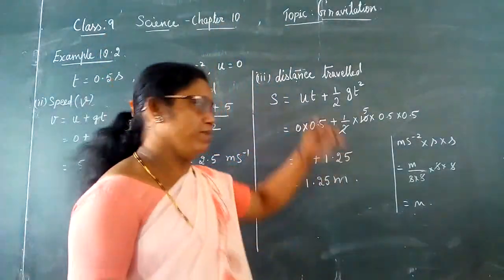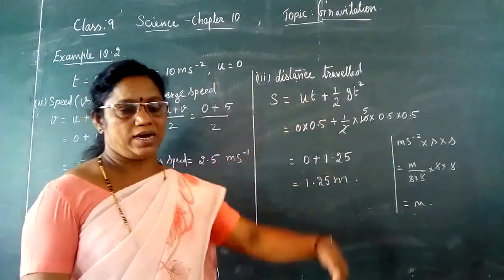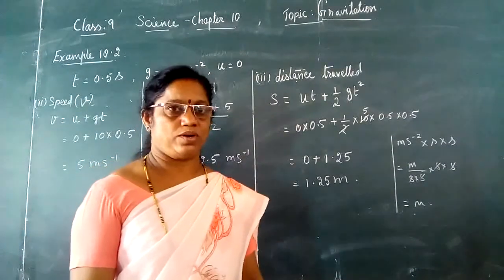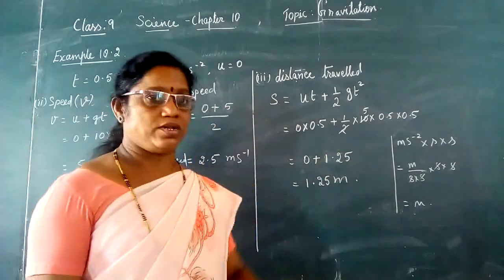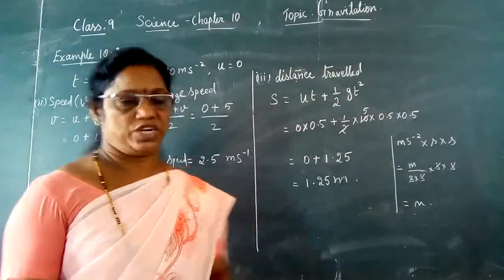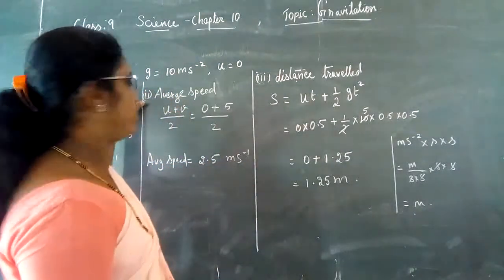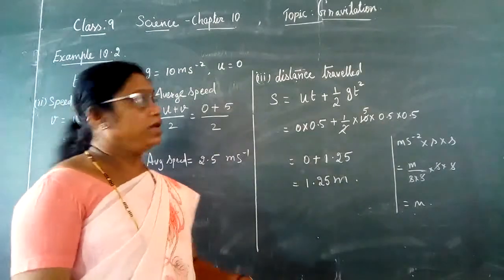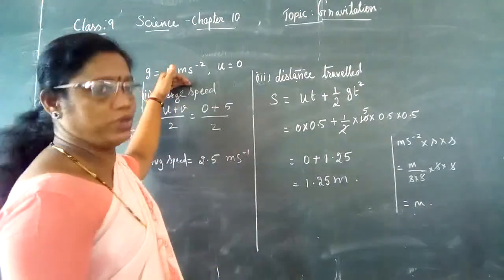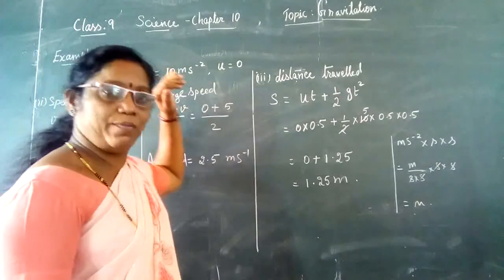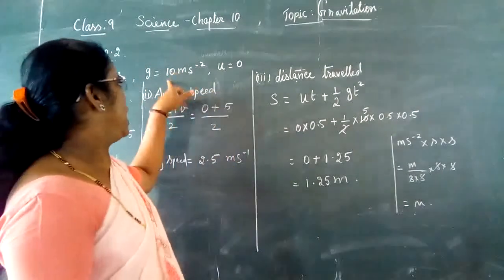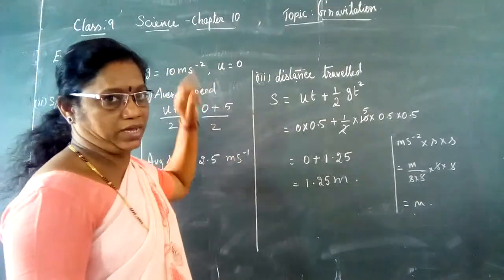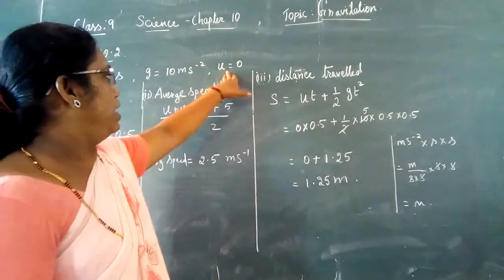So, from a height, a car is falling down, and it falls down in a time duration of 0.5 seconds. When it falls down, the acceleration due to gravity is approximated as 10 meter per second square.